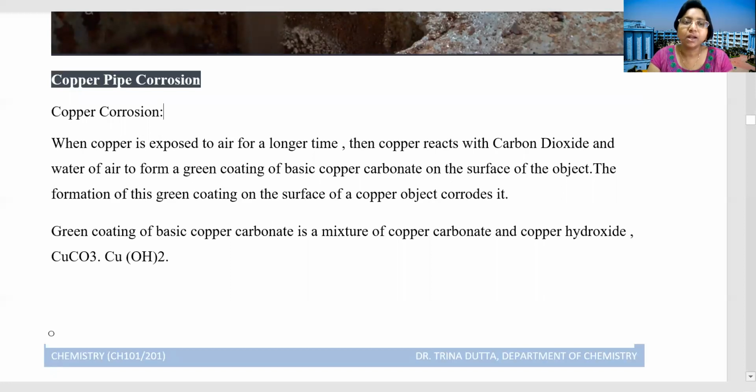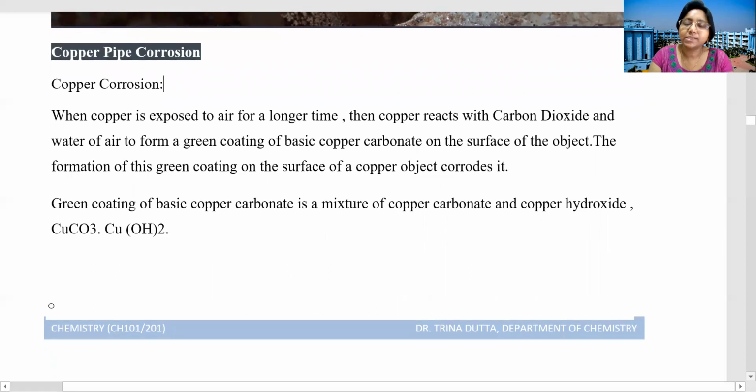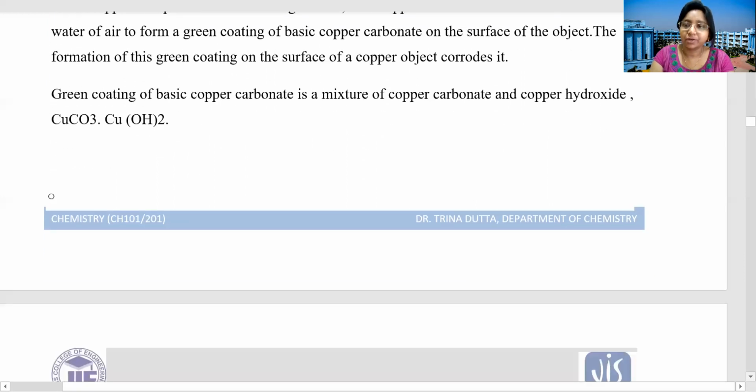The formation of this green coating corrodes the copper material, because the copper material is converted into other compounds. The green coating of basic copper carbonate is a mixture of copper carbonate and copper hydroxide.